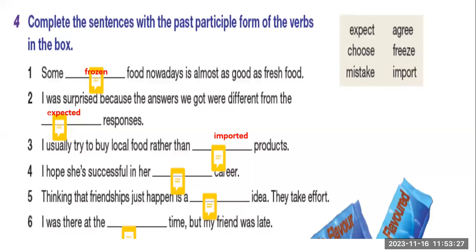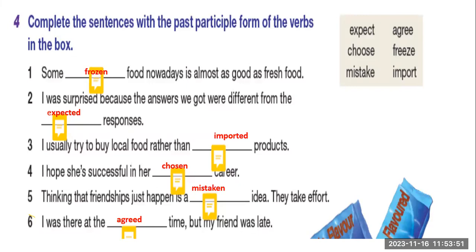Okay. Thinking that friendships just happen is a mistaken idea. They take effort. Okay, the last one. I had a great time, but my friend was late. At the agreed time. Now screenshot, and meanwhile let's look at the nouns in number 1, food.